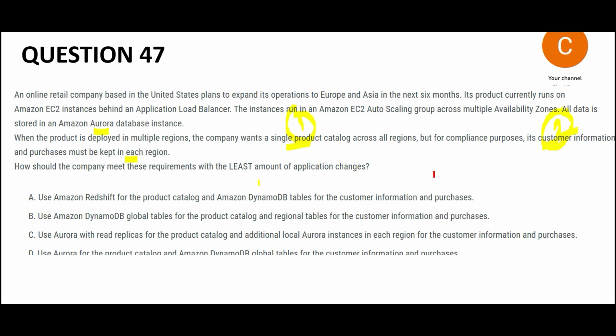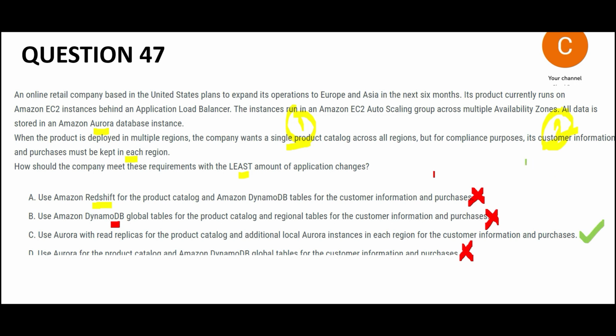See, the moment I see least amount of application changes, that means I have to stay in the Aurora database only. So I will see anything which is Redshift and mark it wrong. Anything with DynamoDB, I will mark this wrong.